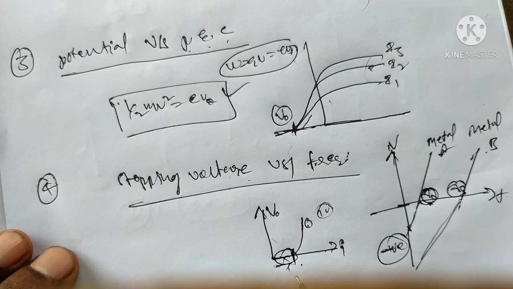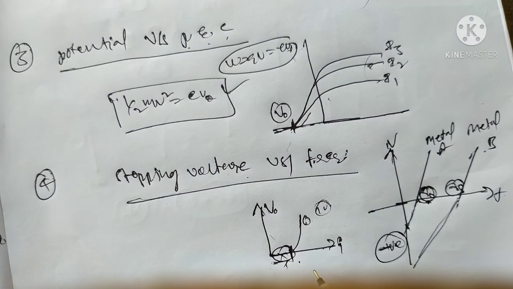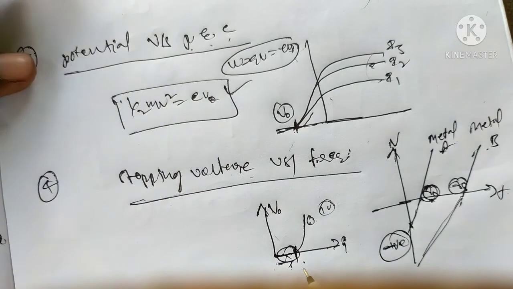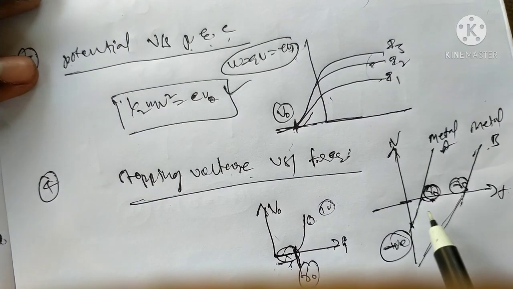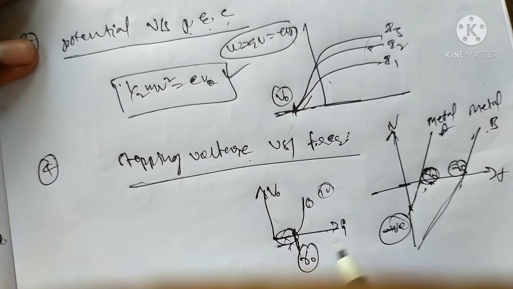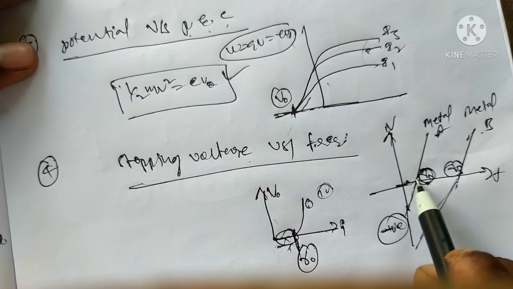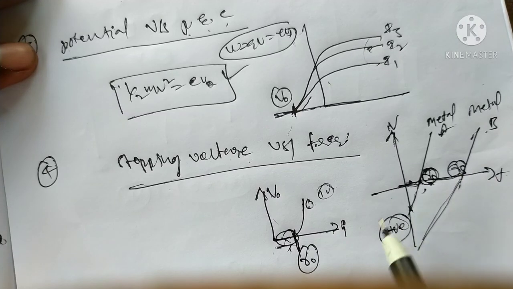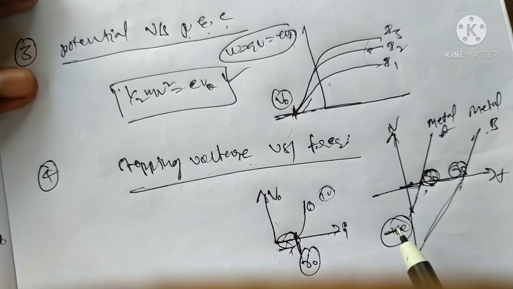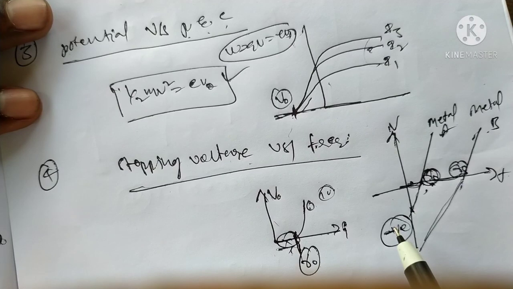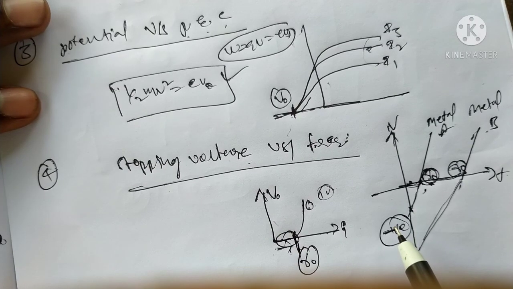Below the threshold or cutoff frequency, there is no emission of electrons from the metal surface. This frequency is called the threshold frequency, nu naught. Different metals have different stopping, cutoff or threshold frequencies.